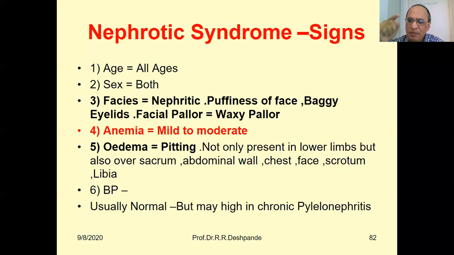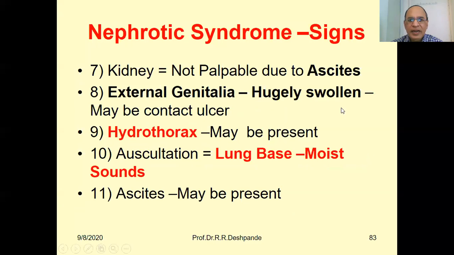About the BP, BP may be normal. Kidneys are not palpable due to the ascites, huge swelling. Peritoneal fluid will be there. The scrotum in the male is usually swollen, and friction will be there between the thigh and the scrotum, and there may be friction ulcers. Friction is a chronic feature. If the swelling is there for 1 month, 2 months, 6 months, then only it can occur, not on the second day, the fourth day, or after 1 week.